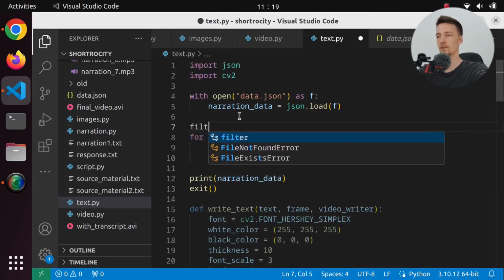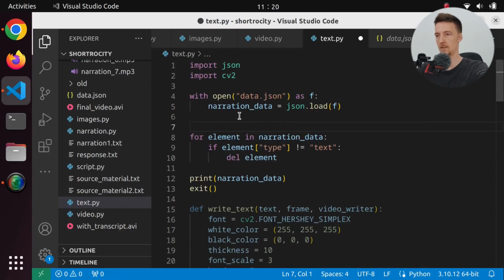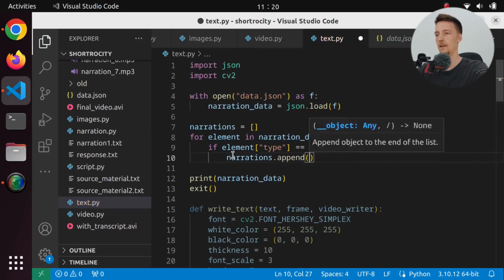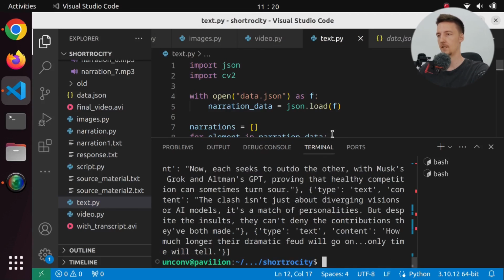So is there some filter function? I'm not sure. So let's do this. Narrations is an empty list. And if it is type text, then narrations.append element. And then if we print narrations, then we should only have the texts here.